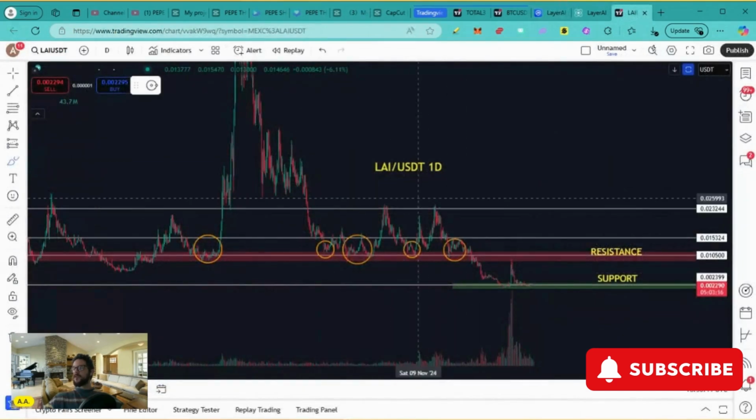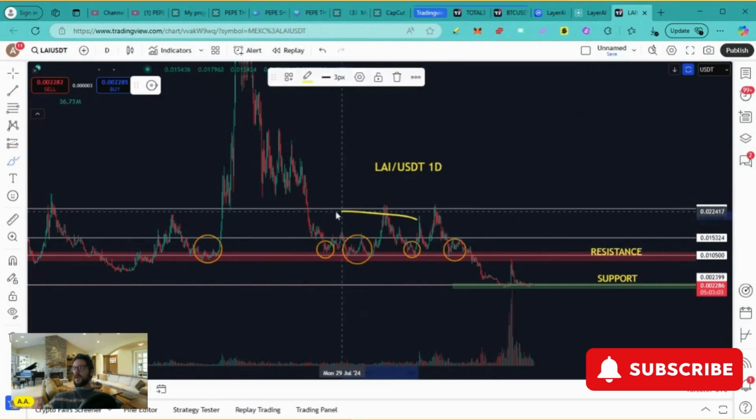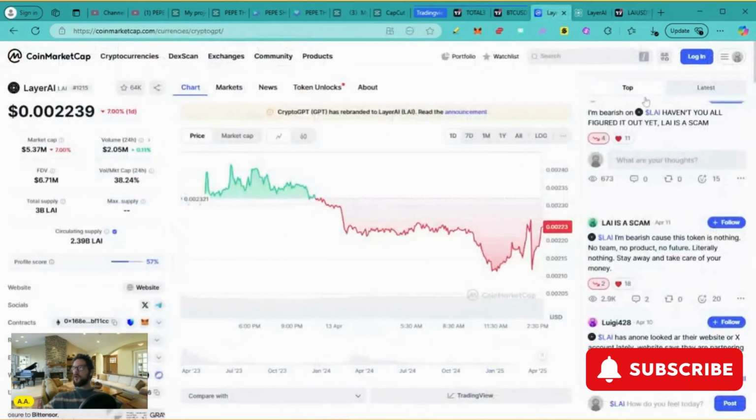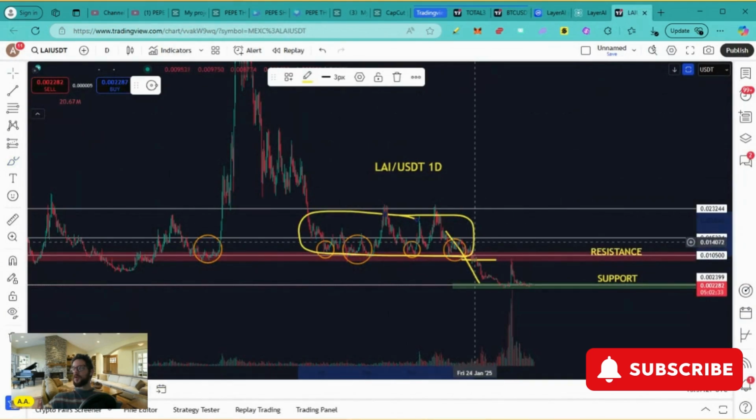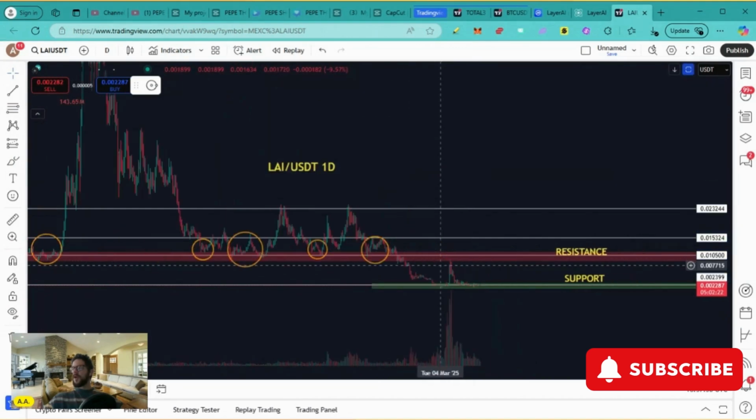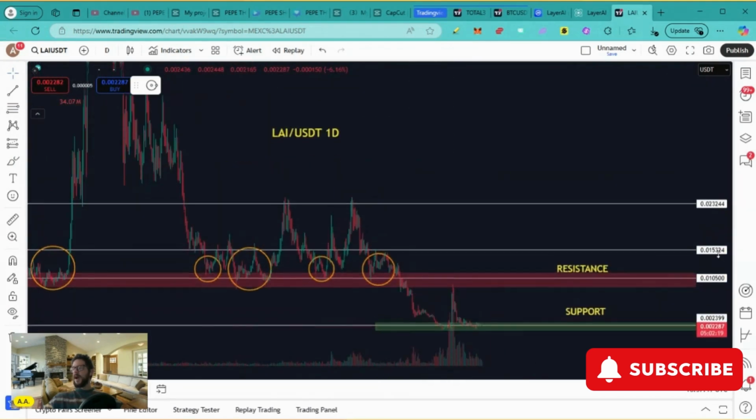I am not really sure if it's a scam or not, guys. Nobody actually knows. Time will tell, but I know that many people got into LAI AI while it was moving above this support. And therefore, after the price action broke below and lost this key level of support, all these people got trapped because they didn't exit here. Therefore, all these comments might be from people who just lost money after LAI broke below this previous key level of support. Now that we have turned that previous key level of support into new resistance, we are trying to figure out what is going on with LAI at the moment.